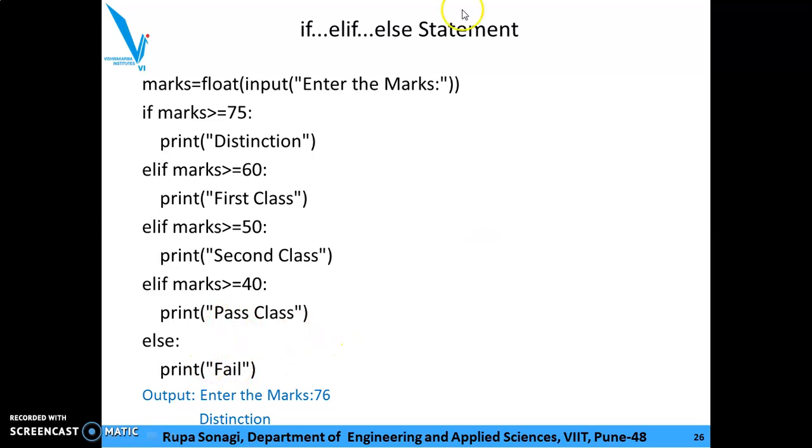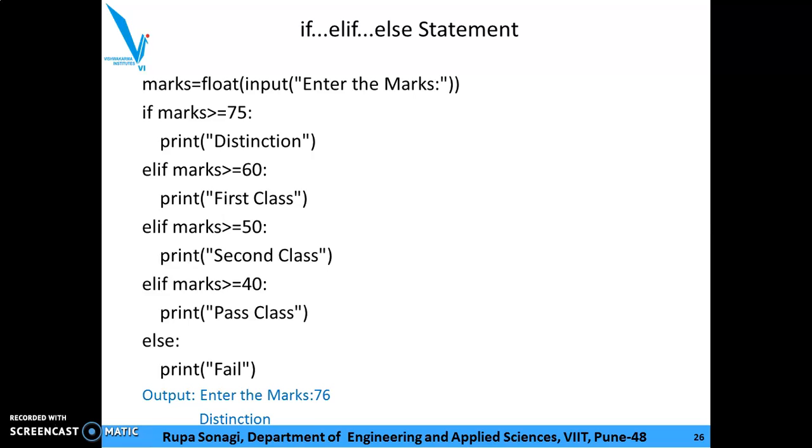And if all these conditions are false, the else condition is print fail. So whatever the marks you are going to enter, as per the condition, the body of if elif will be executed and you will get the result.